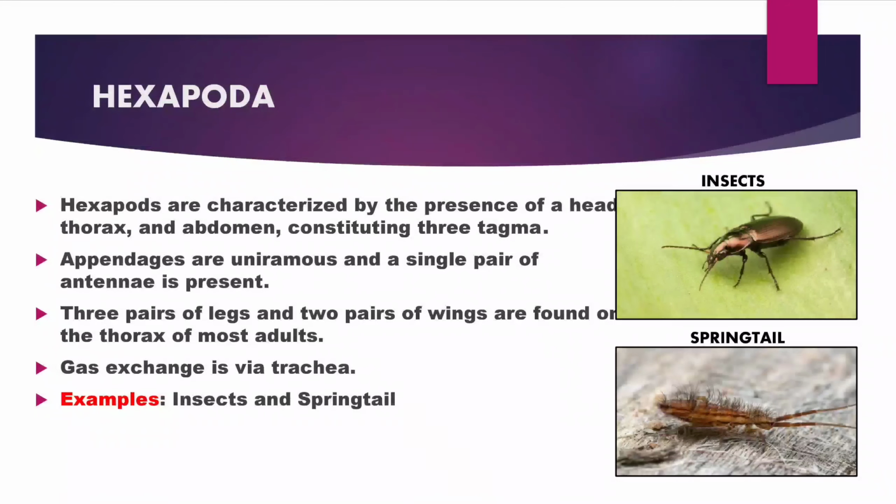Hexapods. Hexapods are characterized by the presence of head, thorax and abdomen, constituting 3 tagmata. Appendages are uniramous and a single pair of antennae is present. 3 pairs of legs and 2 pairs of wings are found on the thorax of most adults. Gas exchange is via trachea. Examples of hexapods are insects and springtails.